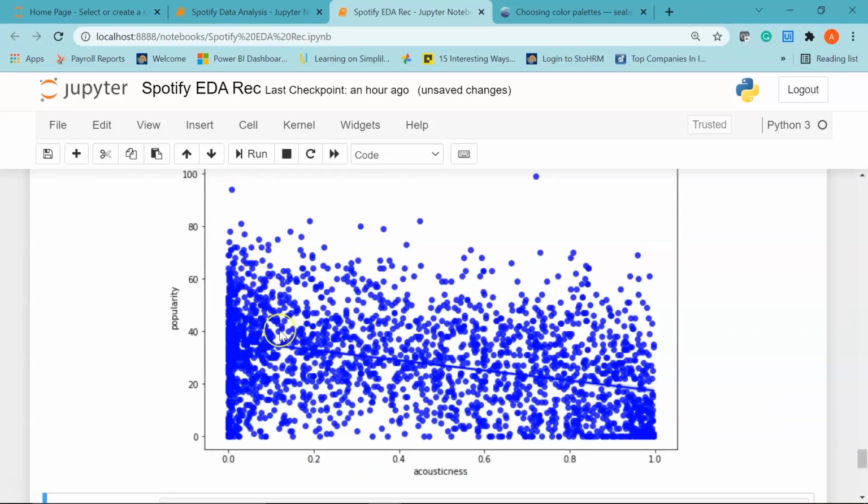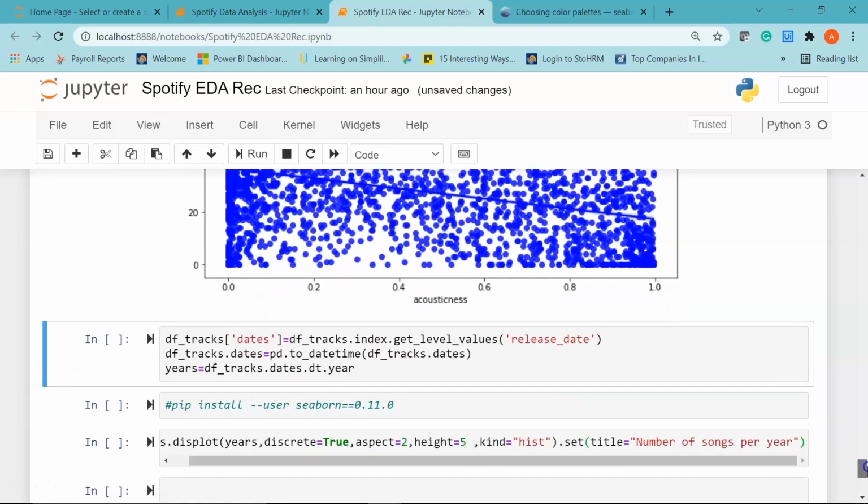So I have the different points for the songs, and here you can see the regression line is downwards, which means if the acousticness of the song increases, the popularity decreases, and similarly if the popularity increases, acousticness decreases. You can see the downward trend of the regression line. Alright,